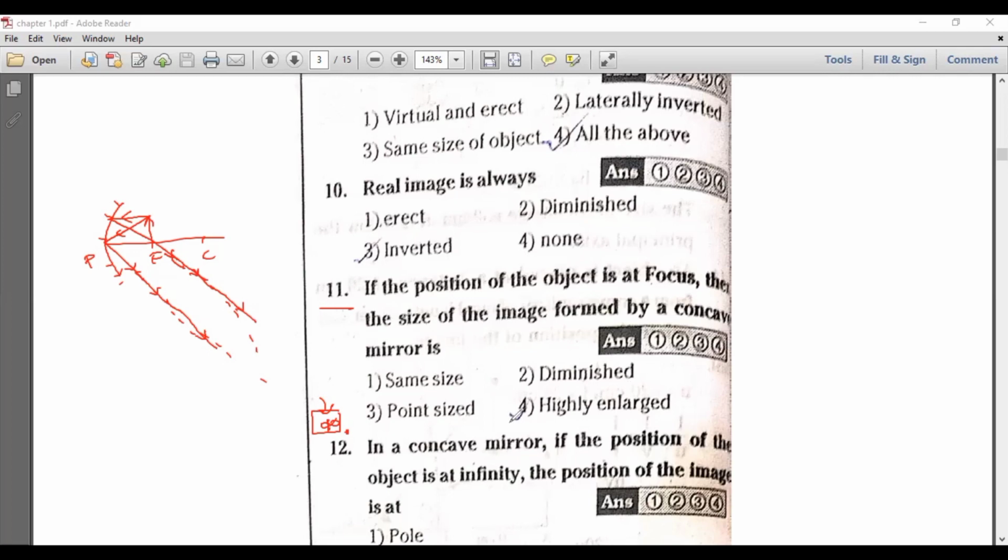And here check the options: same size image, diminished, point size. All of these are wrong options. So the correct answer is highly enlarged. See, look at here. When you place the object between focus and center of curvature, you will get the image beyond C. If you are moving the object to F, definitely the image will be formed at infinity. It will be a highly enlarged image. This thing you should remember.